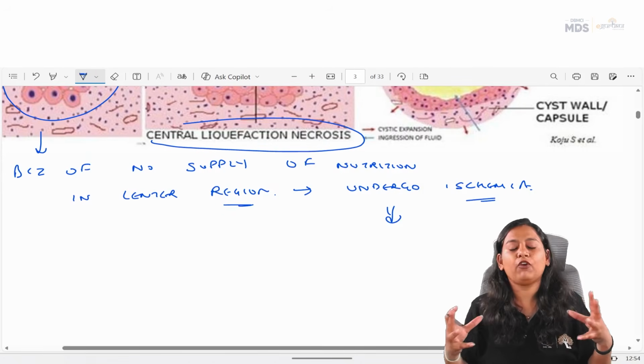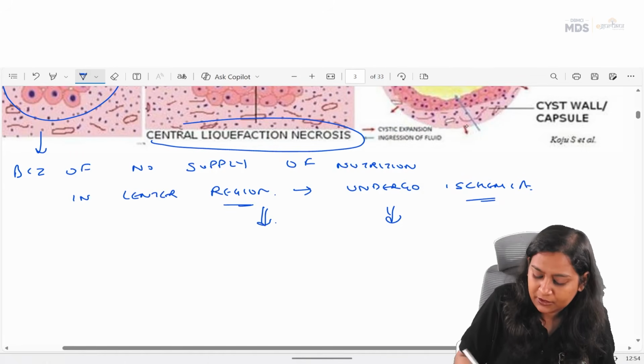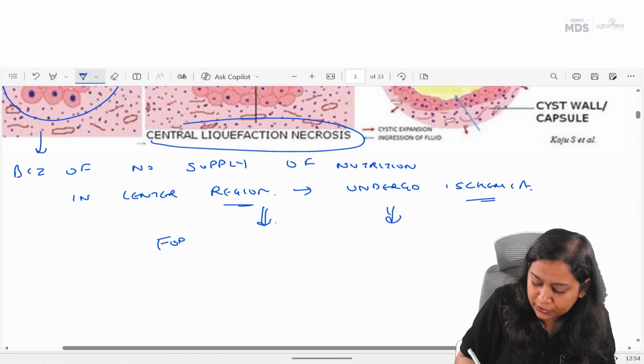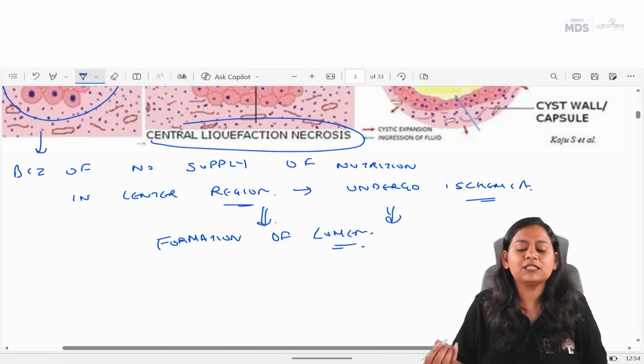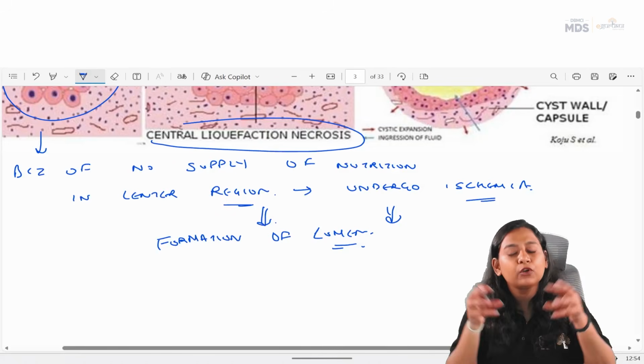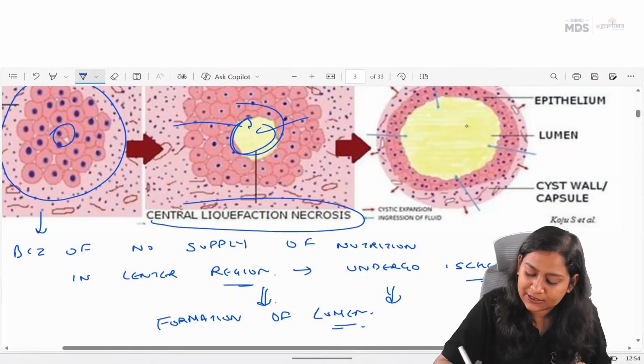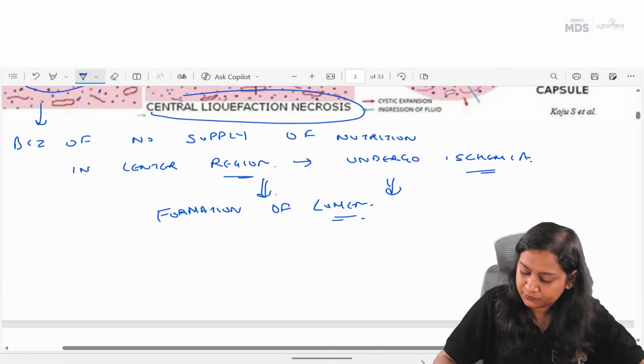When there is a necrosis, what will happen? There will be formation of a lumen. When the lumen is formed, the fluid will come inside this lumen.